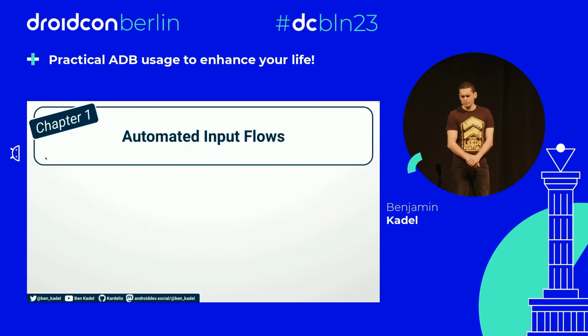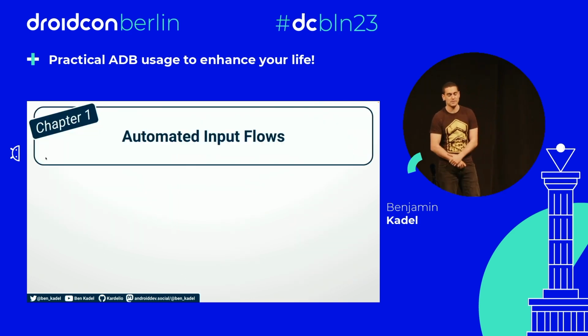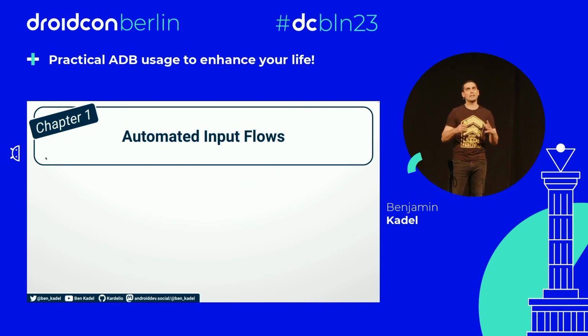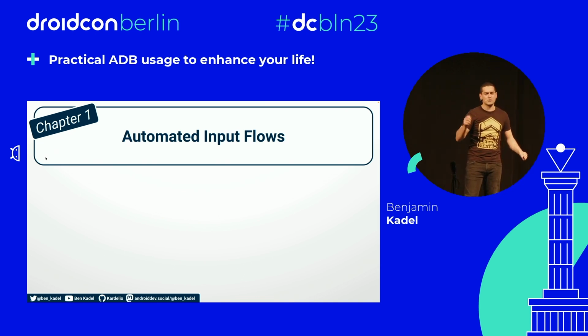Chapter 1. Automated input flows. Here's one of the first chapters. For each of the chapters, I want to give us like a little problem statement, like hey, we're Android developers and this thing sucks, so how could we solve it with ADB, right? A carrot and stick sort of implementation.